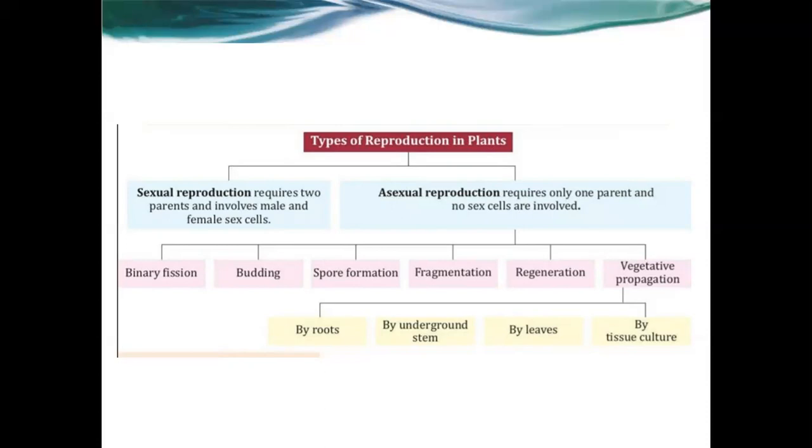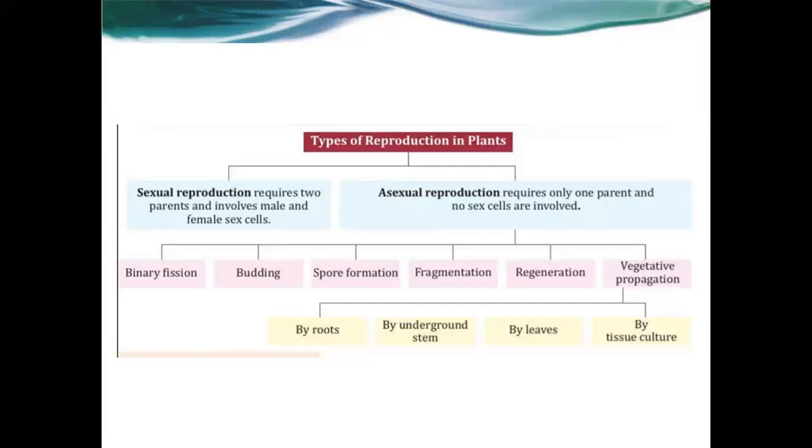I repeat, these are the different kinds of asexual reproduction. Vegetative propagation, the last one, is again divided into vegetative propagation by roots, by underground stem, by leaves, and by tissue culture.